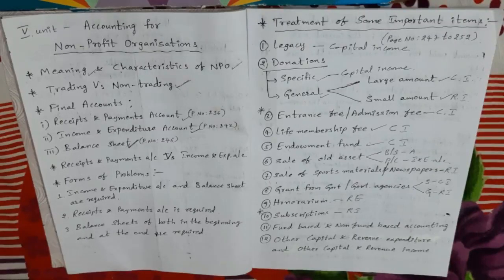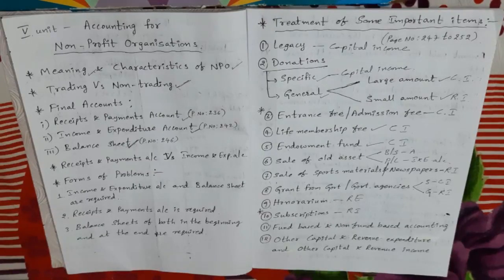So this type of other revenue expenditure, all the other expenditure, we take in the income and expenditure account debit side. Next, other capital income and revenue income. Here other income means things like sale of fixed assets, special funds, for example interest on tournament fund investments. This type of other capital income we take in the balance sheet liability side.